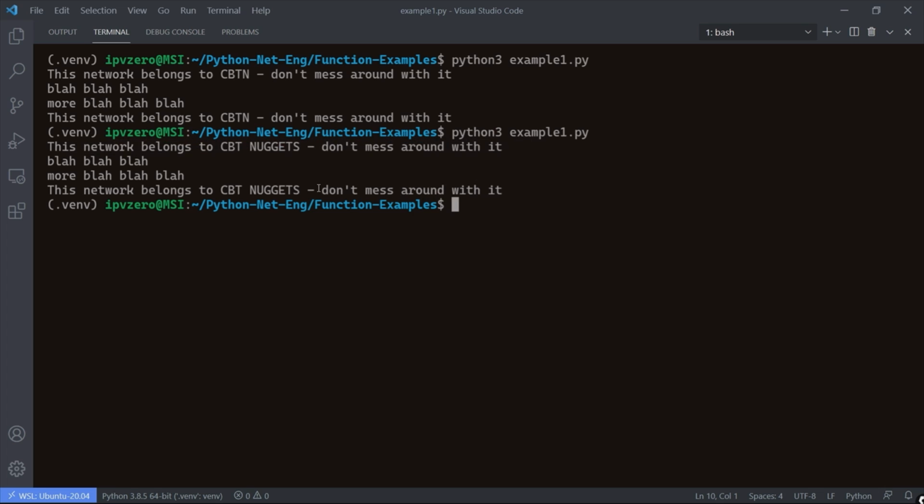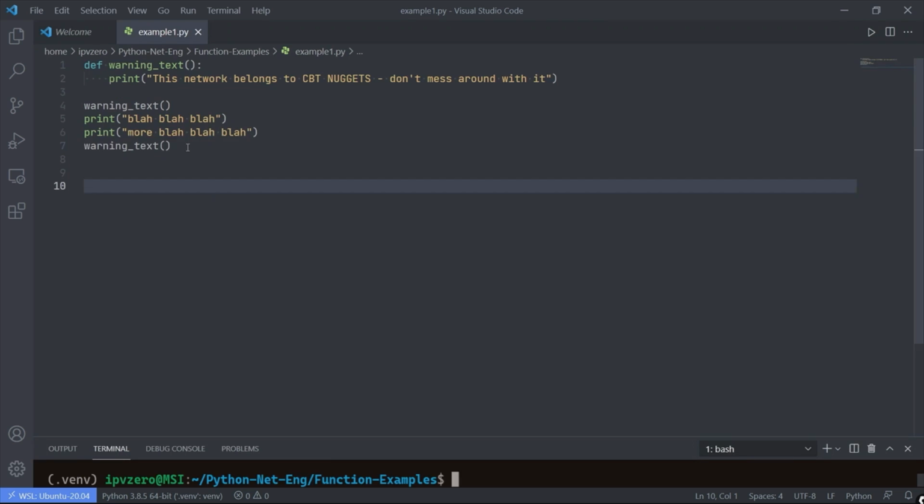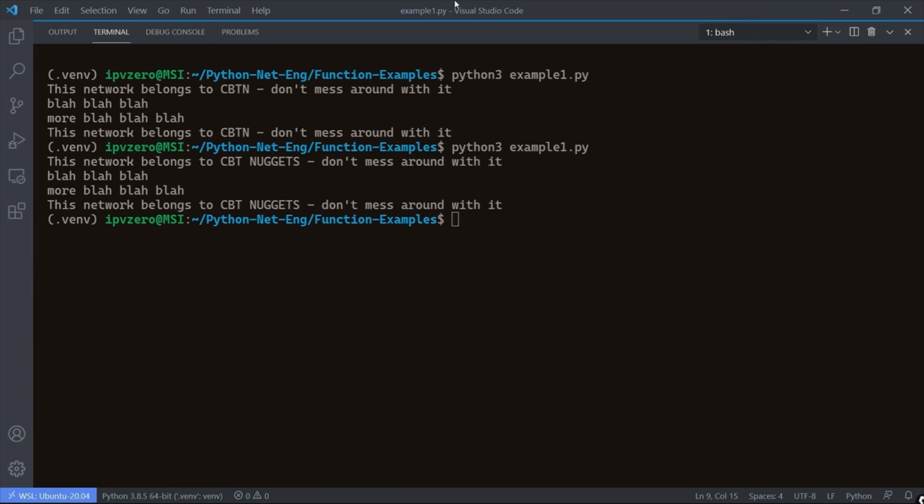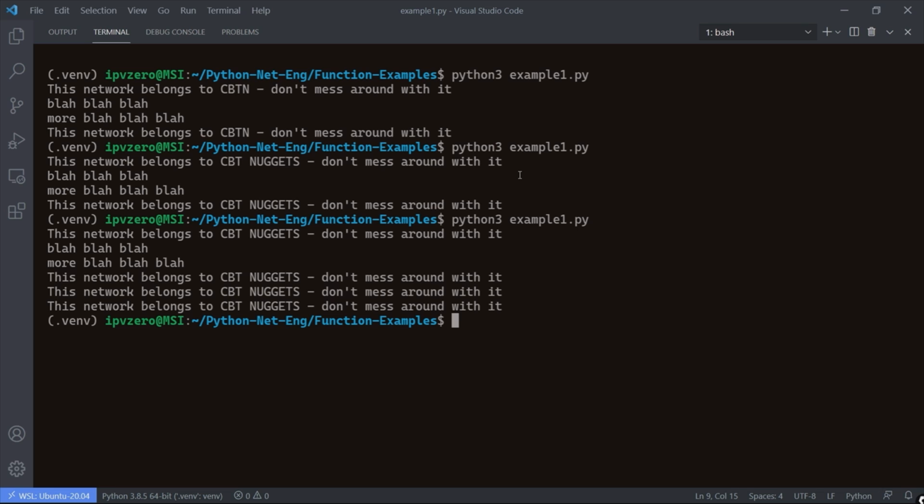We don't need to worry about getting into this part of the code and then deleting this and adding in the new change, and then going to another line in the code, deleting another part and adding in another section. Because we have this nice, tightly defined modular function, we can just make the change in one area, and we can call that function as many times as we want. Like I said, we can just keep calling it, say warning text, and if we save this, we can use this function as many times as we want.